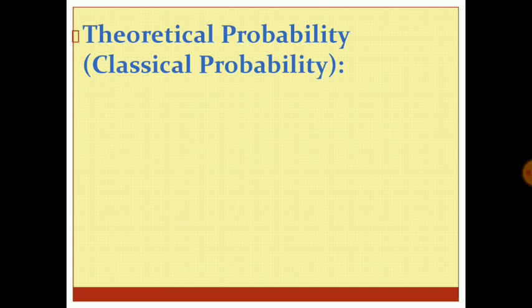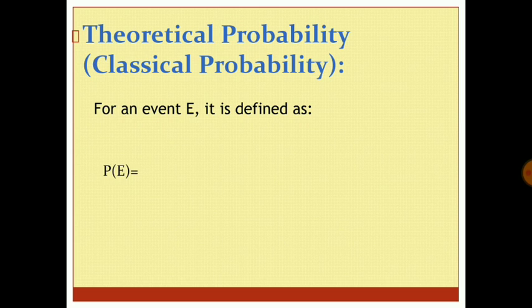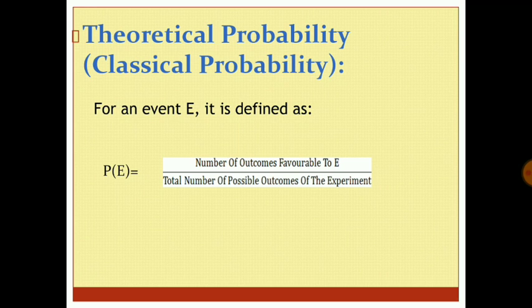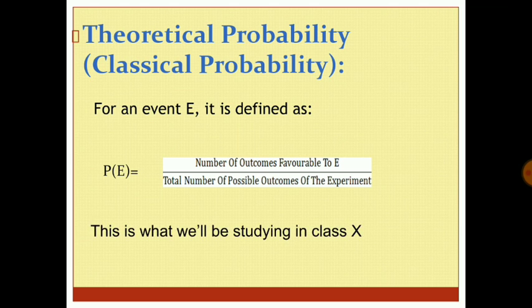Now, the theoretical probability is the classical probability, and for an event E, it is defined as P(E) is equal to the total number of outcomes favorable to E upon the total number of possible outcomes of the experiment. Now, whatever are our favorable outcomes, the number of those favorable outcomes upon the total number of possible outcomes of the experiment is defined as the theoretical probability or the classical probability. It is this probability that we'll be studying in class 10th.